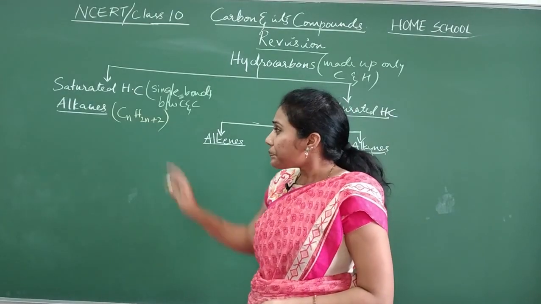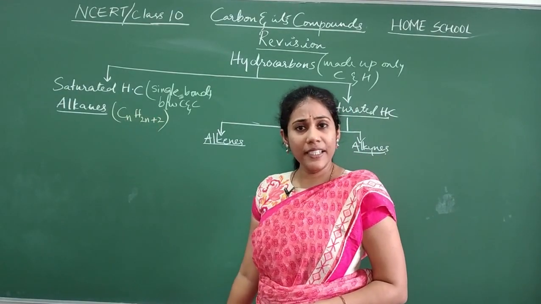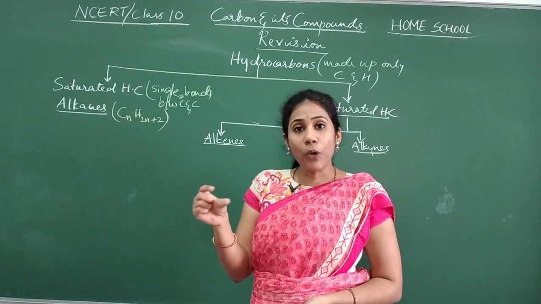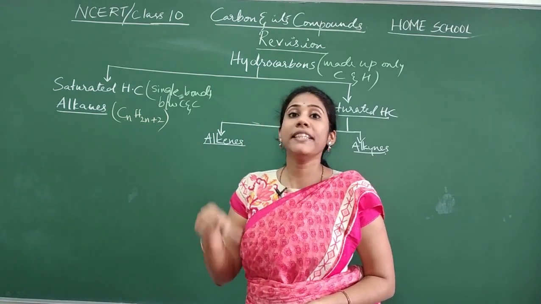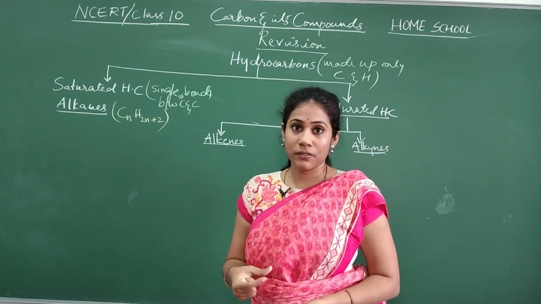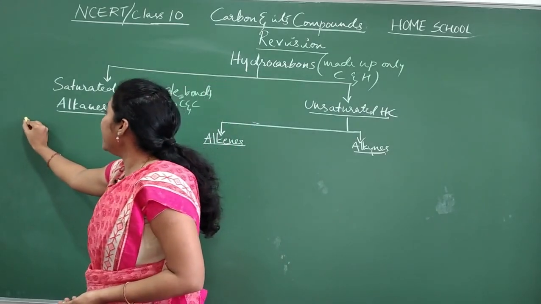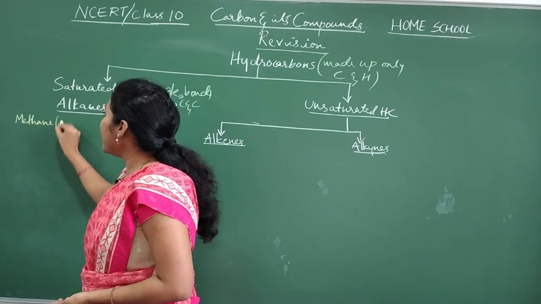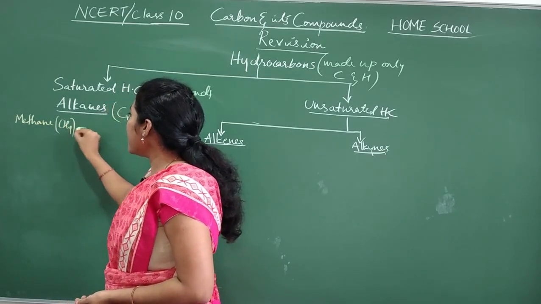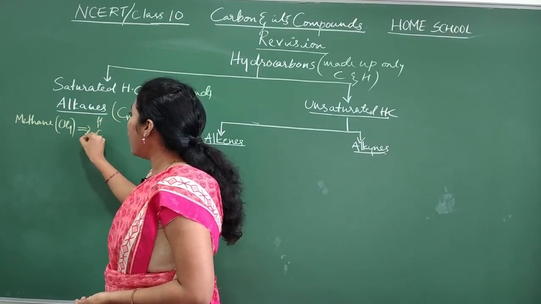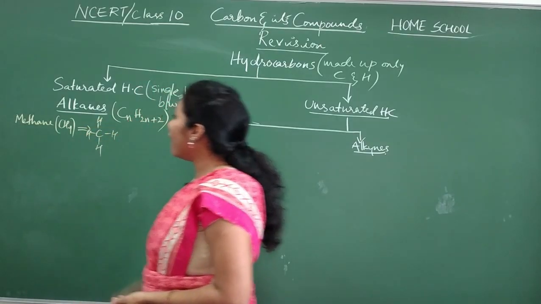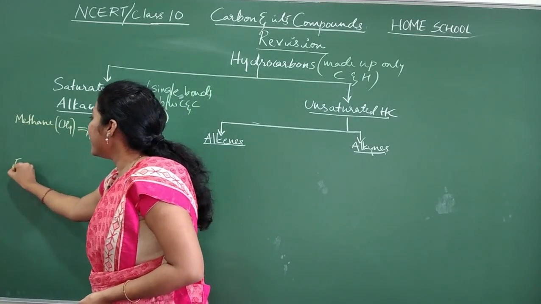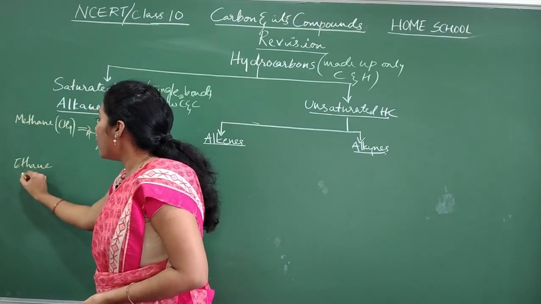So what were the alkanes we studied? We discussed various types of alkanes, where it is important to know their formula and structure. Which is the first alkane here? Methane. What is the formula of methane? CH4. What is the structure? All single bonds. In alkanes, you will have all single bonds. And what is the next alkane? It is ethane. What is the formula?